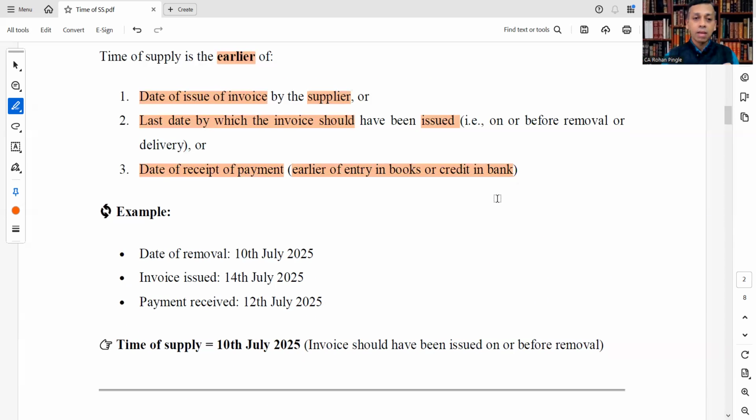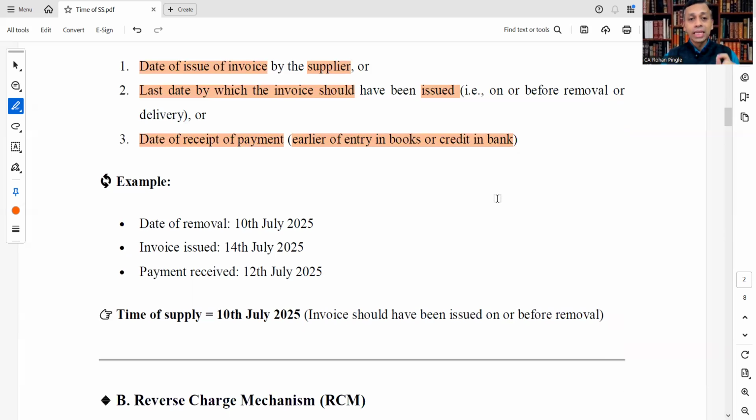Let's see an example. If the date of removal is 10th July 2025, the invoice is issued by the supplier on 14th July 2025 and payment is received on 12th July 2025, what will be the time of supply? It will be the earlier of these three, that is 10th July 2025.